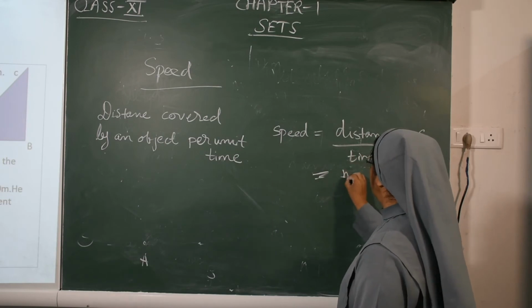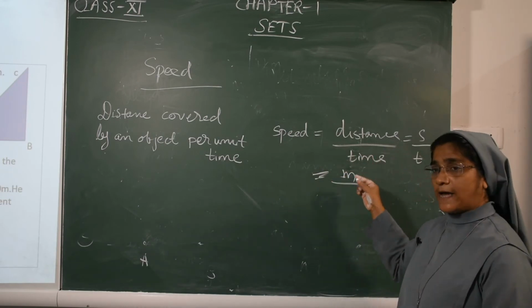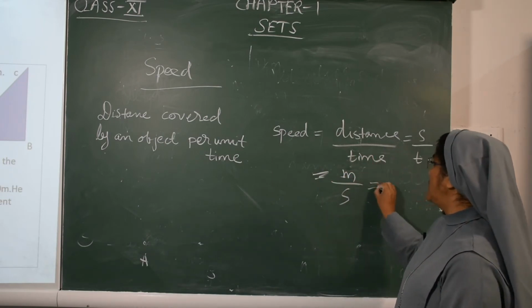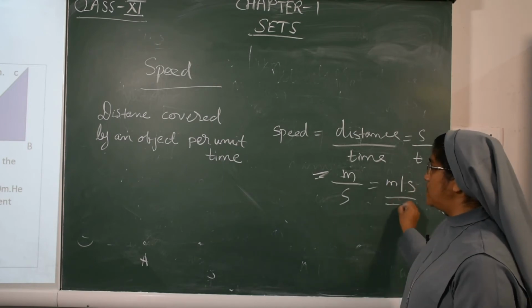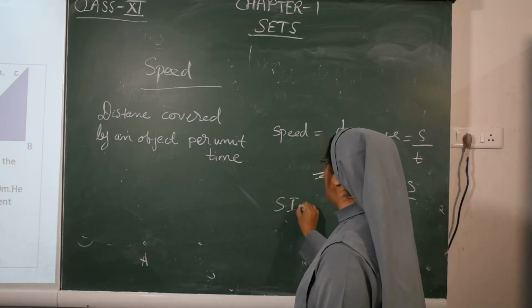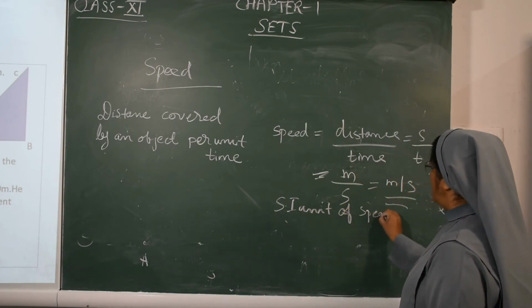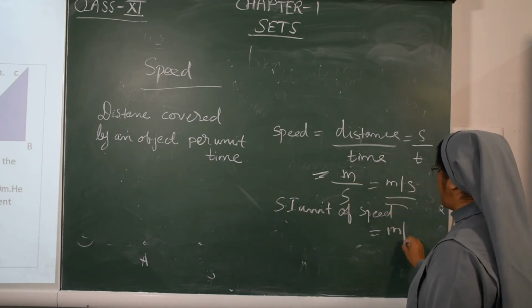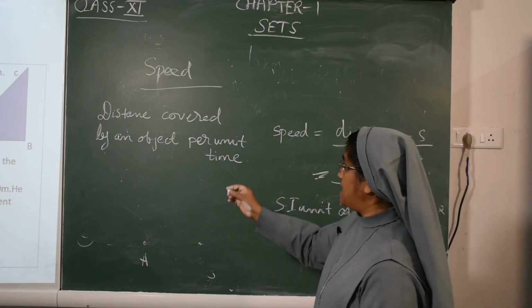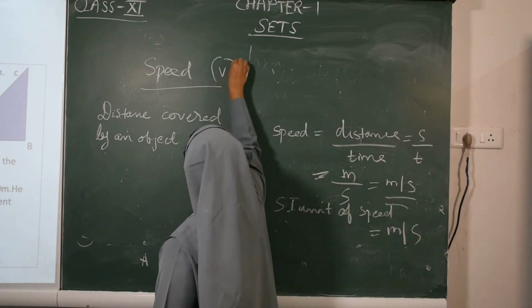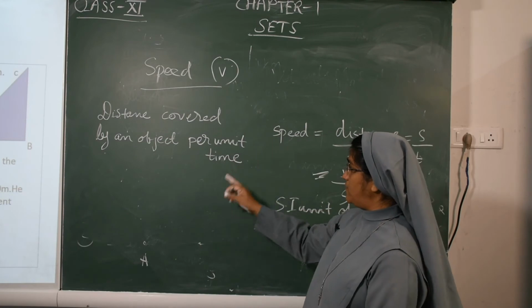Meter. What is the SI unit of time? Second. So the SI unit of speed is meter per second. Speed is denoted by V.